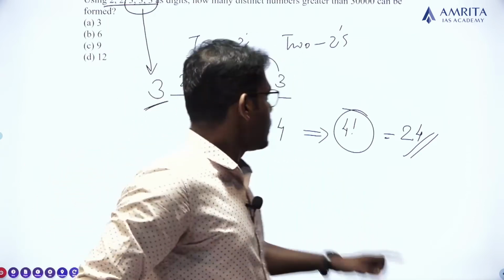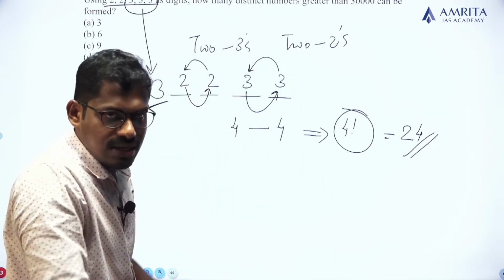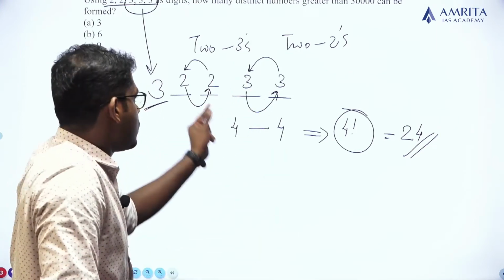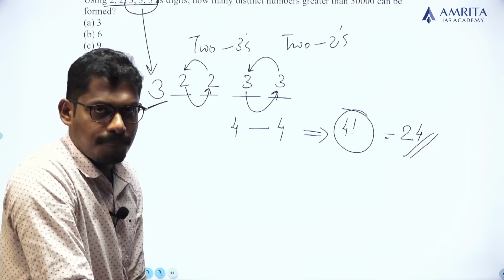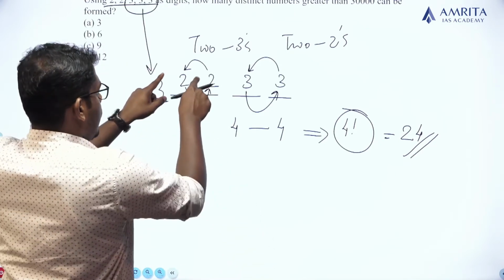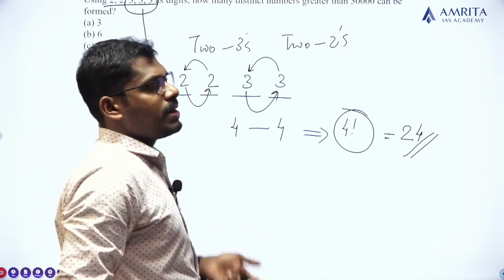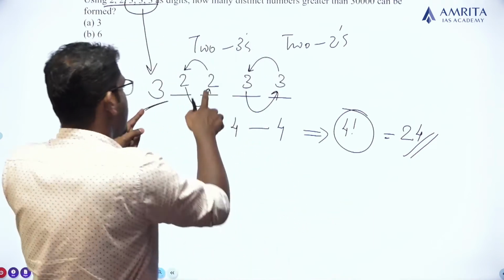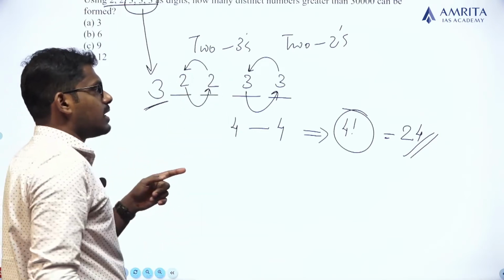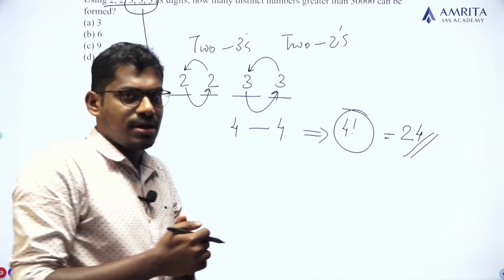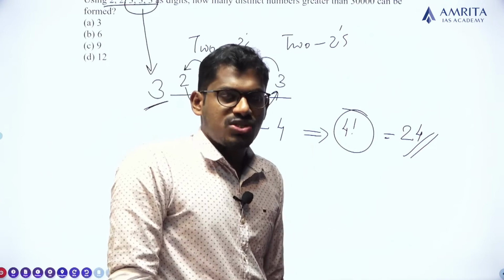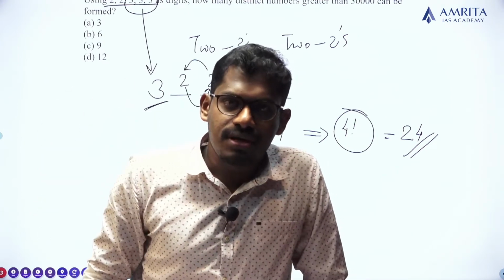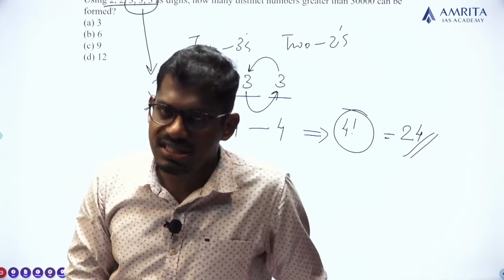No, because both these 2s are the same, and both these 3s are the same. Clear? We cannot distinguish this 2 from this 2. So if I am swapping the same digits in their positions, it doesn't make any change. The arrangement remains the same, so it cannot be counted as another arrangement.